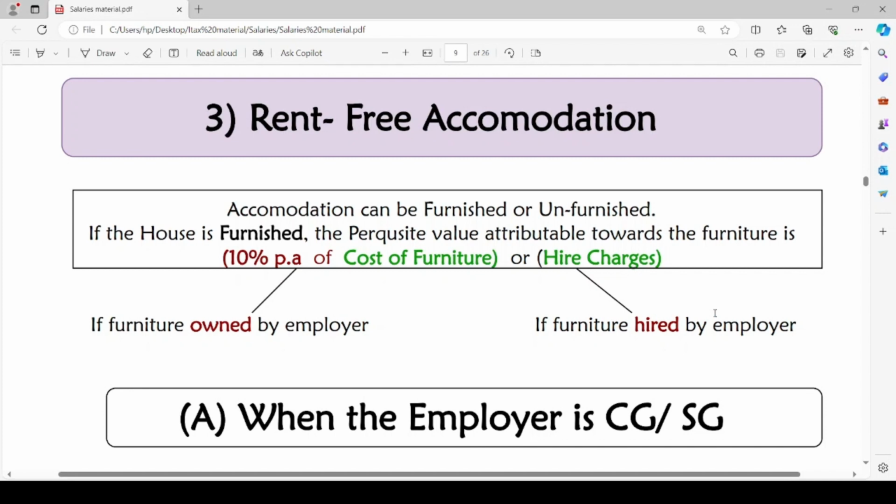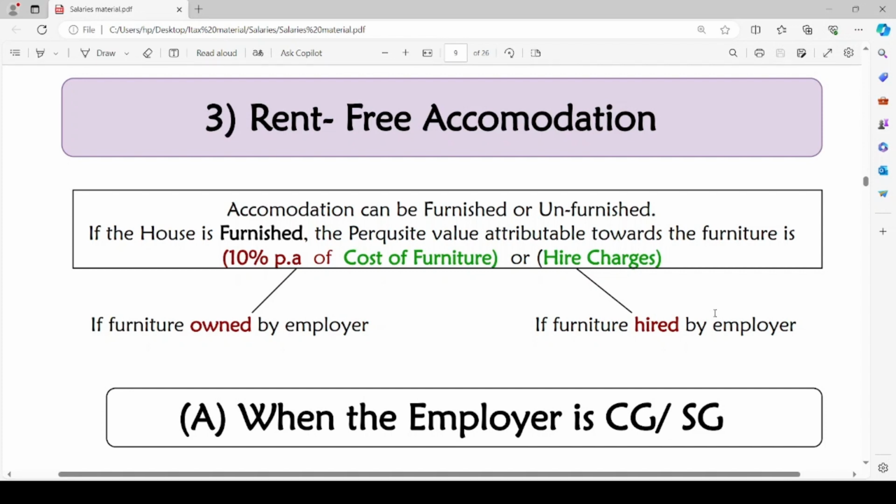Such accommodation can also be either furnished or unfurnished. If the house provided by the employer to you is furnished, then the perquisite value shall also include value attributable towards the furniture. What is the value attributable towards the furniture?